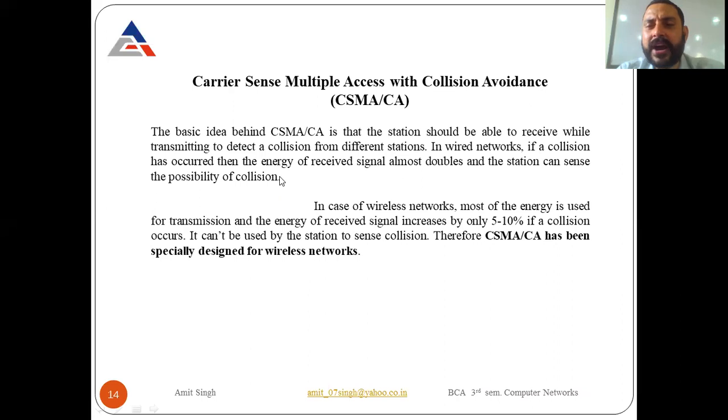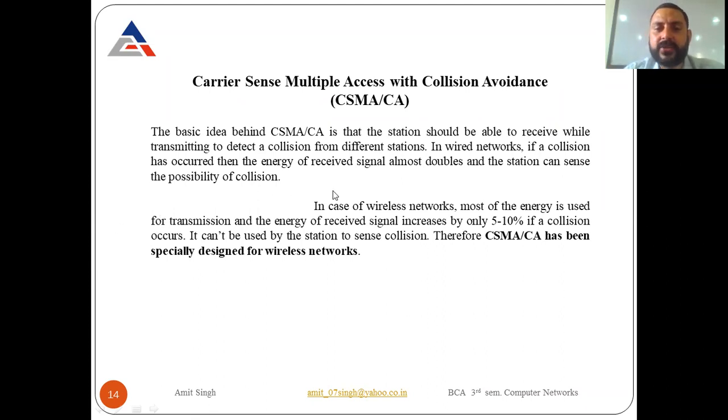Normally in wired networks, I mean where wired transmission media is used, if the collision has occurred, the energy of the received signals, or you can say the power of these signals, becomes double, and stations can easily sense the possibility of collision. So all the stations come to know that some collision has occurred in the station. So that's why it comes with collision avoidance.